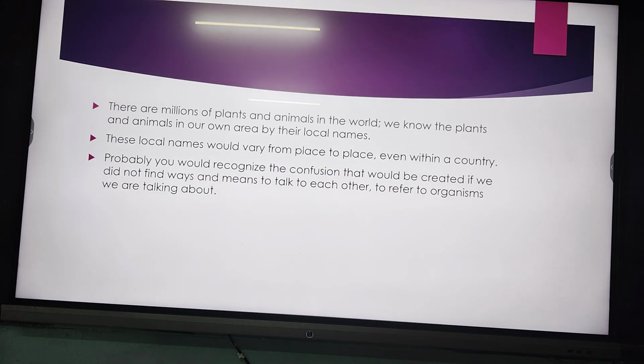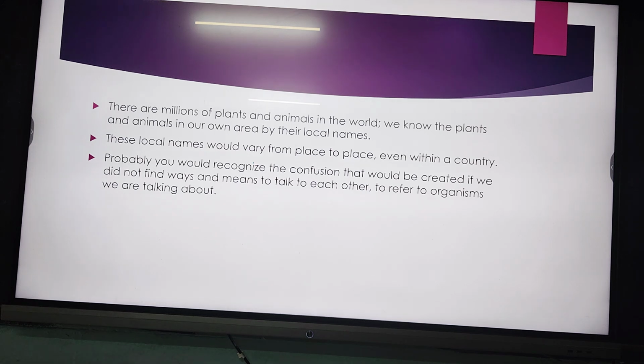If we are not assigning a specific or scientific name, there may be problems when we are discussing an individual or a group of individuals. Maybe we are talking about the same individual, but because of language there may be some confusion. So just to avoid the confusion, certain consensus was made.